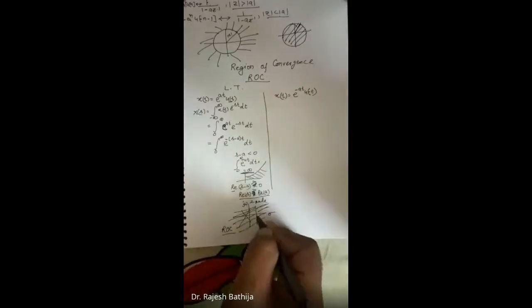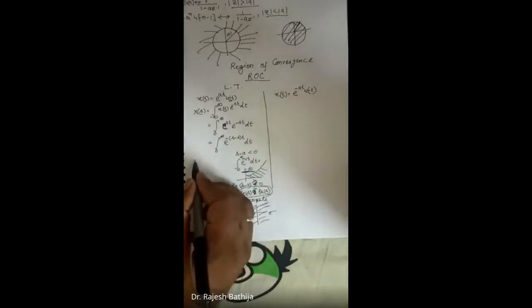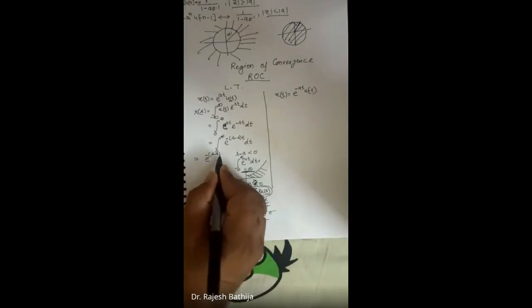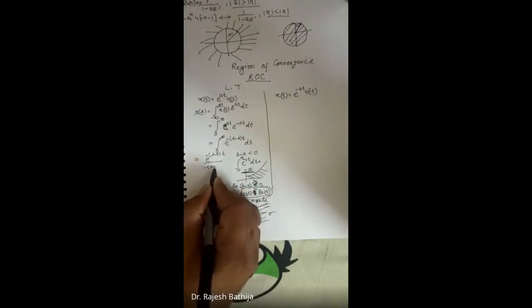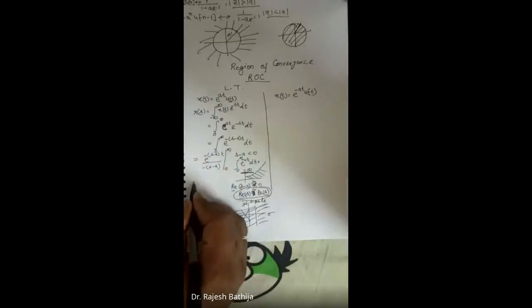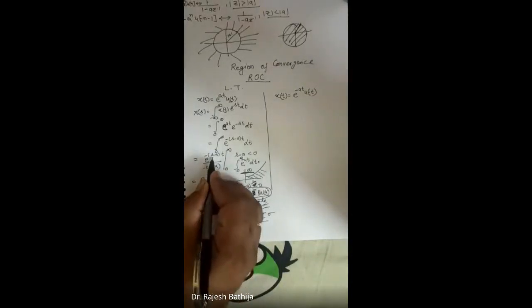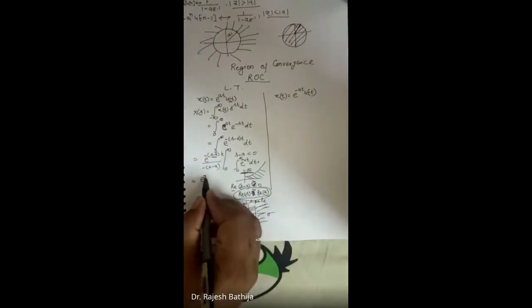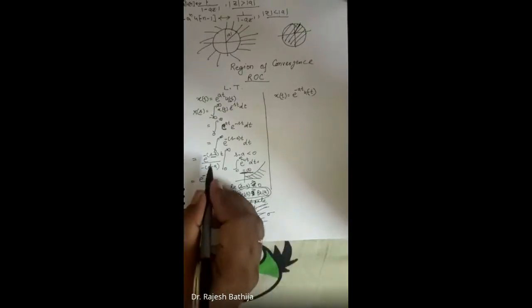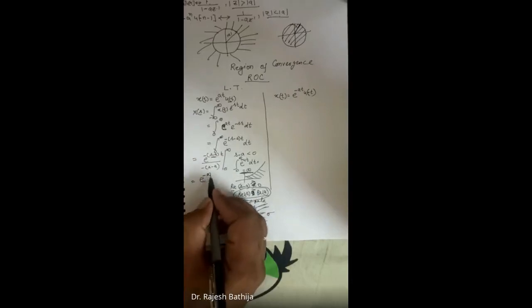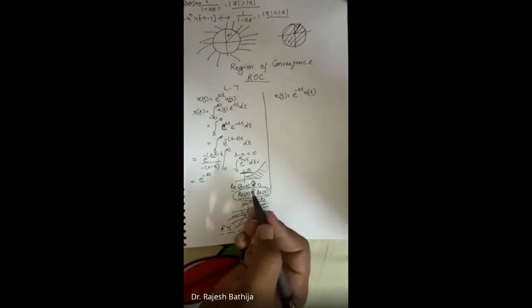Now, if real part of s is greater than real part of a, we can calculate this integral as e to the power minus (s minus a)t over minus (s minus a) with respect to t, evaluated from 0 to infinity. Because s minus a is positive, t equal to infinity gives e to the power minus infinity. Here you can see why we chose s minus a as positive: if it were negative, we would have e to the power plus infinity, which is infinite.